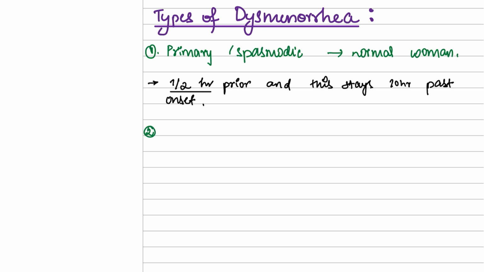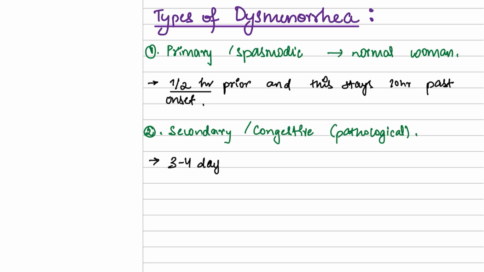Now the second one is the secondary or congestive dysmenorrhea. This is the pathological one. Okay, now what are the characteristics of this? This takes place 3 to 4 days prior to your periods. Okay, and this stays also for 10 hours past onset.